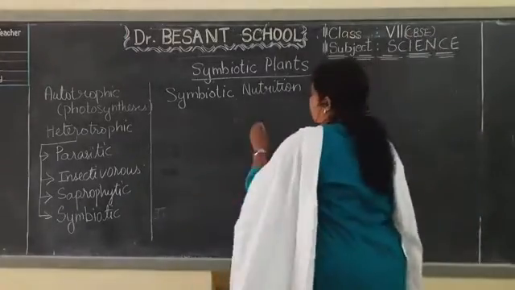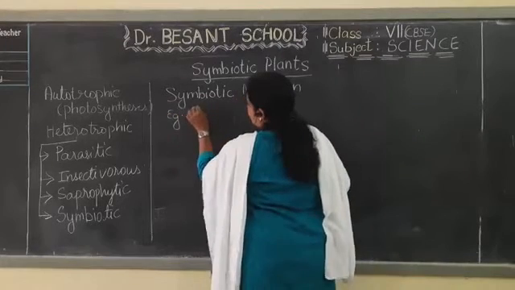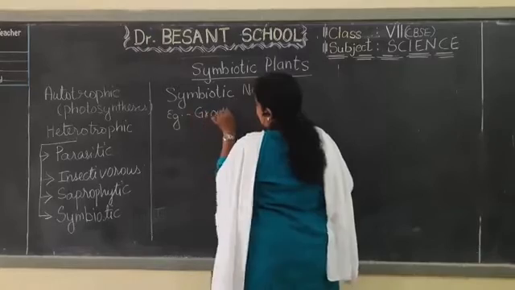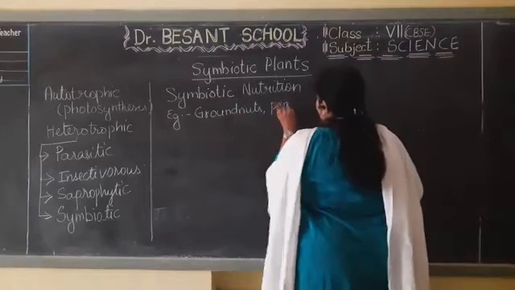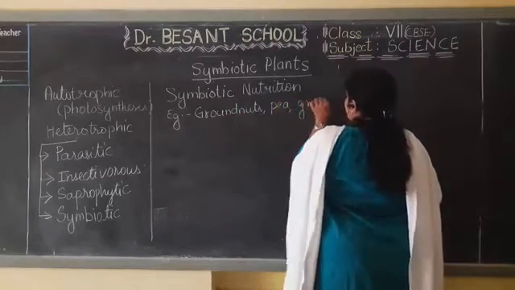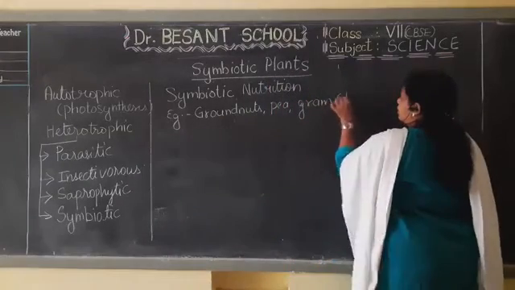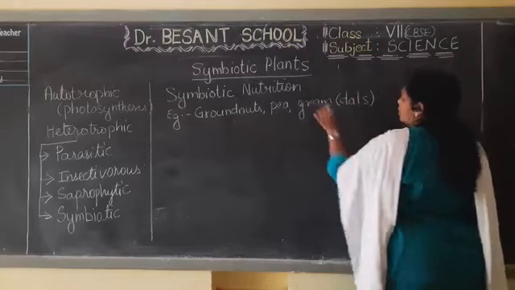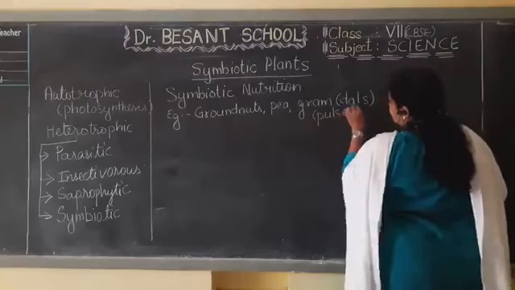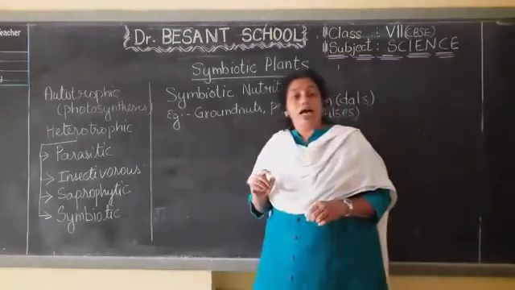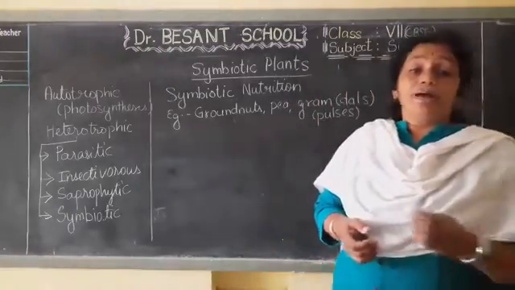Here I would like to give the examples. Examples are groundnuts, pea, different types of grams, that is all the dals. I would write dal in bracket. The grams are also called pulses. Another name for them is pulses. So these all have got special roots. Inside those roots, the bacteria can stay.